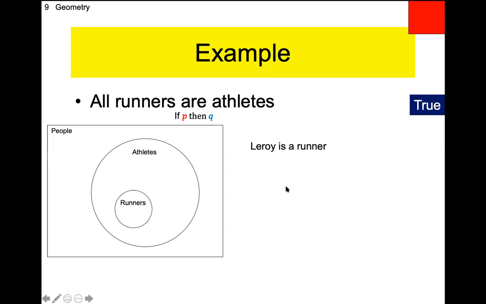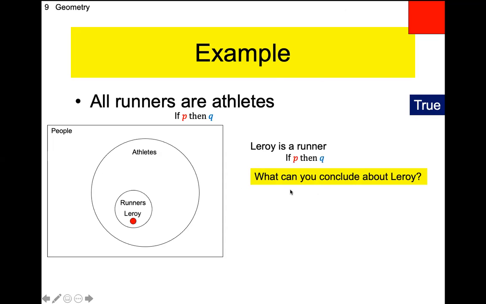In the runner circle. Yeah, so Leroy, right? Leroy exists right there. So here's the deal, though. Leroy is a runner. That makes him an athlete, and that makes him a person as well. Okay, so what can you conclude? That Leroy is a runner, an athlete, and a person. Okay, seems kind of silly, but that's what they want you to do.